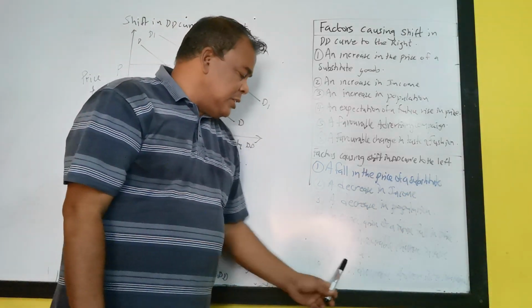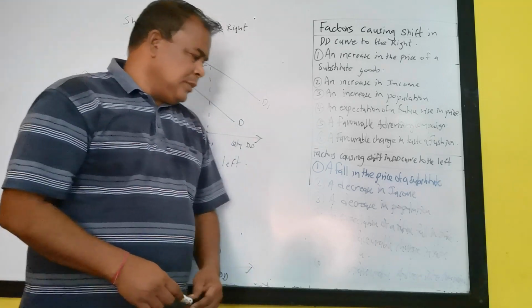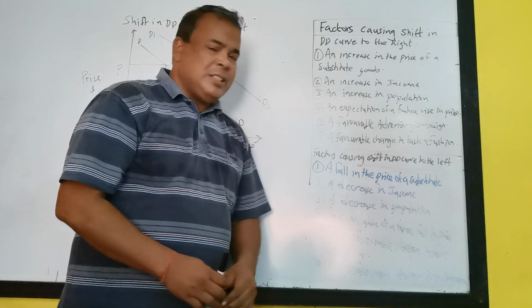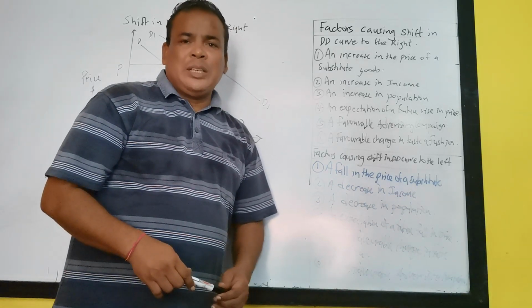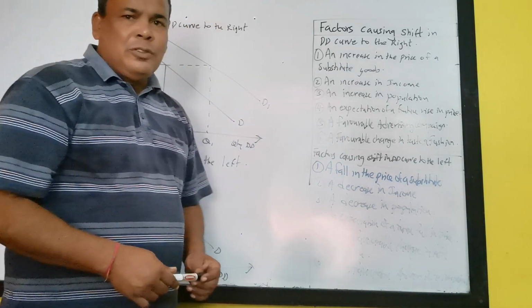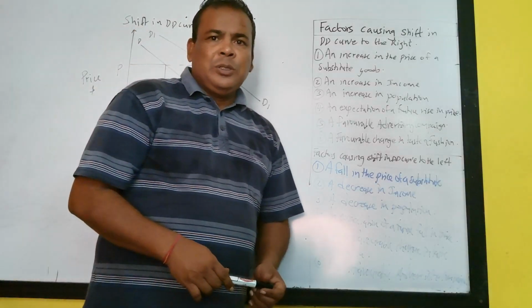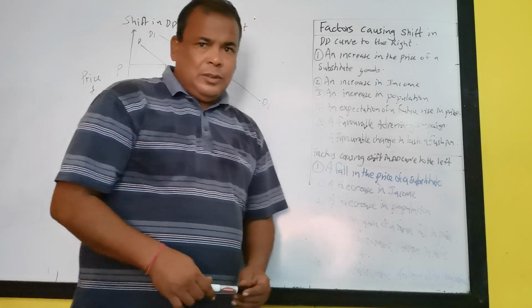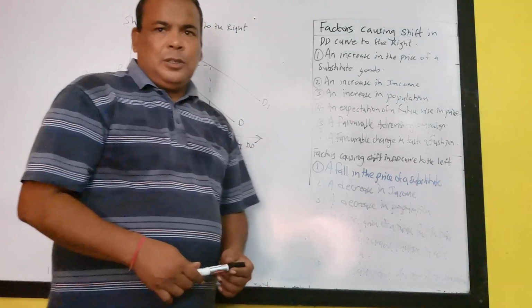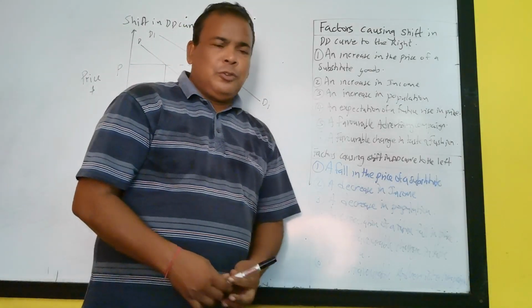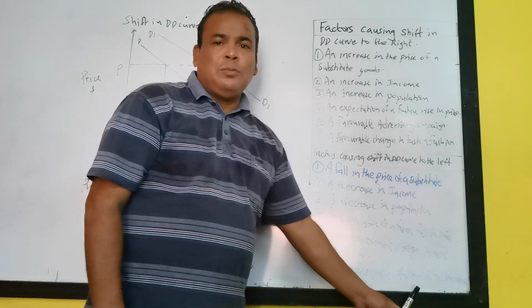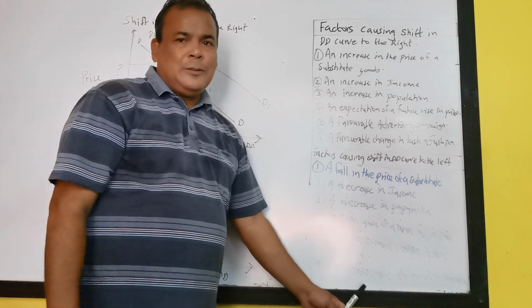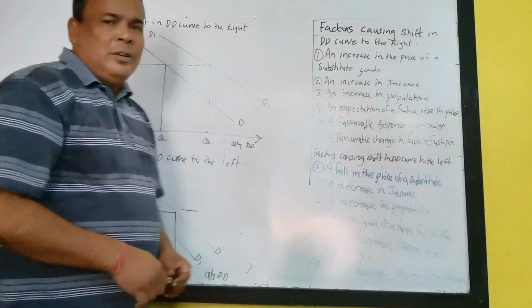An unfavorable change in taste and fashion. This will decrease demand. An unfavorable advertising campaign, this also will decrease demand. For example, if the government is launching an advertising campaign against smokers, okay, if you smoke, you will get health problems, so you will buy less, the demand will decrease, and the demand curve will shift to the left.